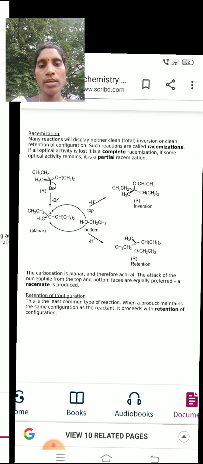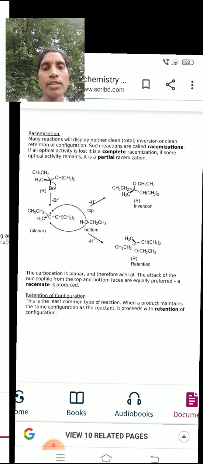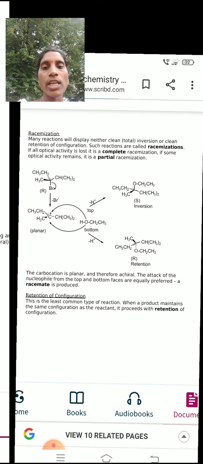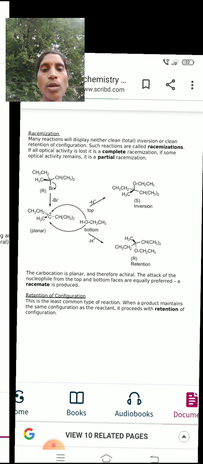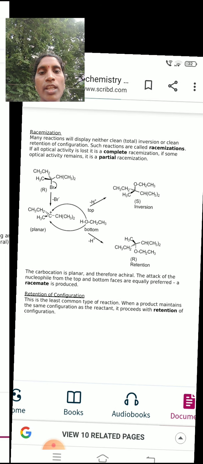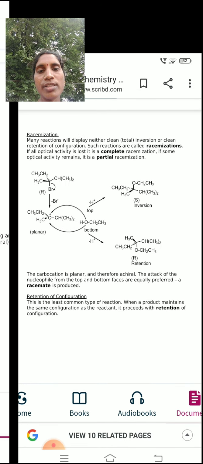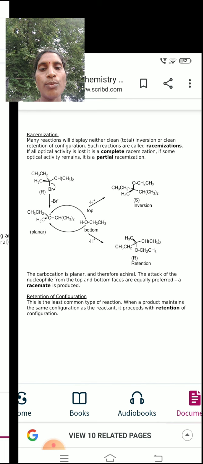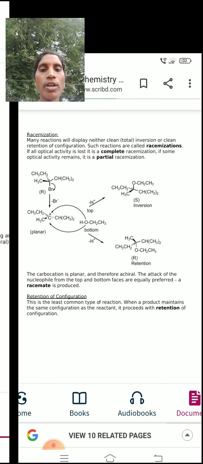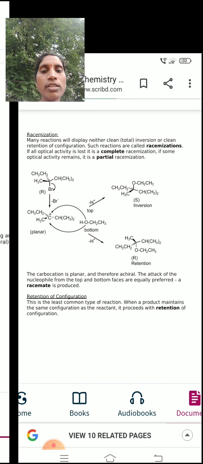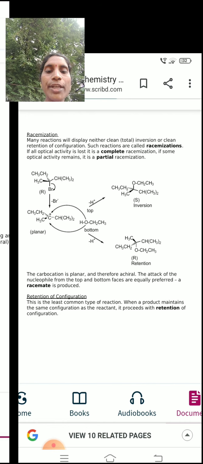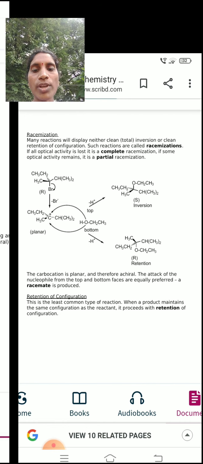So here, simultaneously, from the attack at the top and bottom, two products are formed. One is an inversion of configuration and the second one is a retention of configuration.